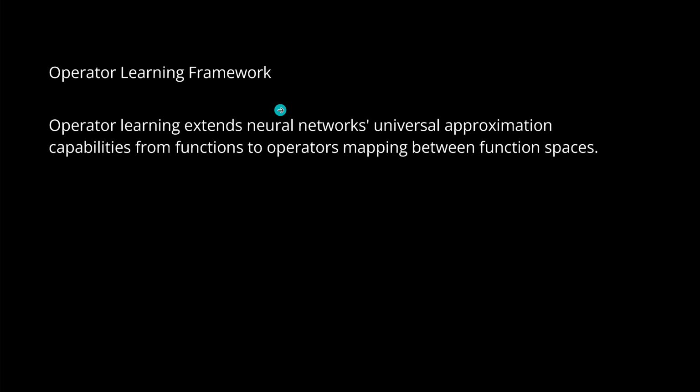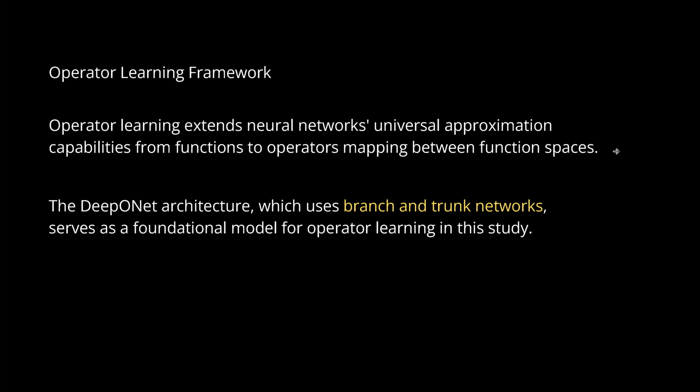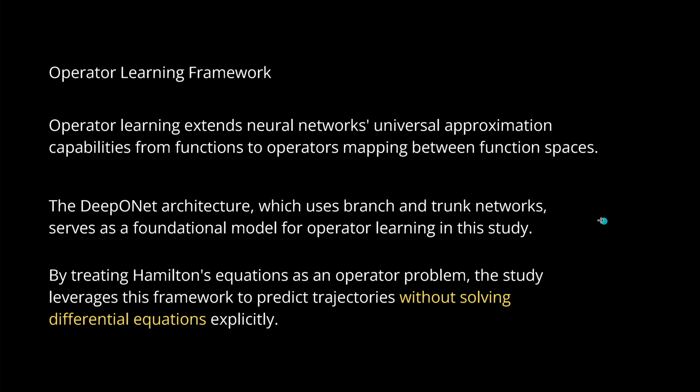Operator learning now extends the neural network's universal approximation capabilities from functions to operators mapping between function spaces. So we increase the complexity by one step. As I showed you, the DeepONet architecture, with its branch and trunk network, serves here as a foundational model for operator learning in the study from 2020-2021. By treating the Hamiltonian equation as an operator problem, the study leverages this framework to predict trajectories without solving differential equations explicitly. This is beautiful.